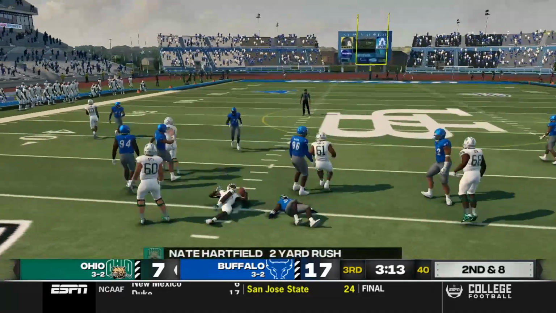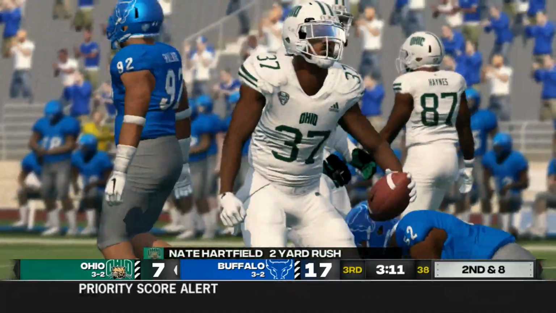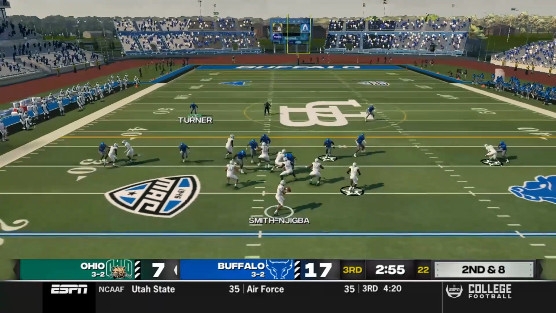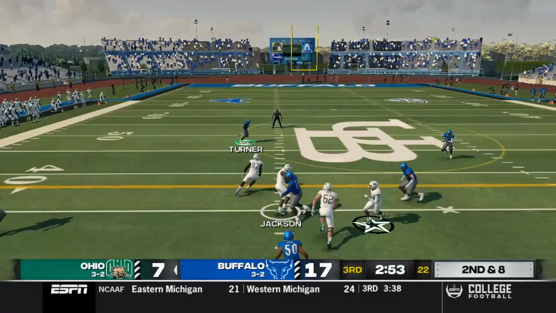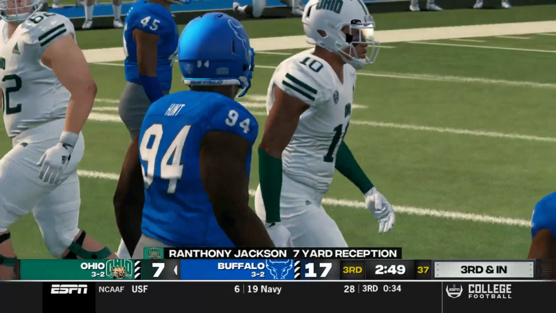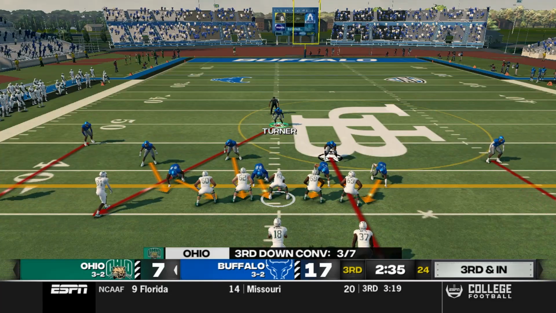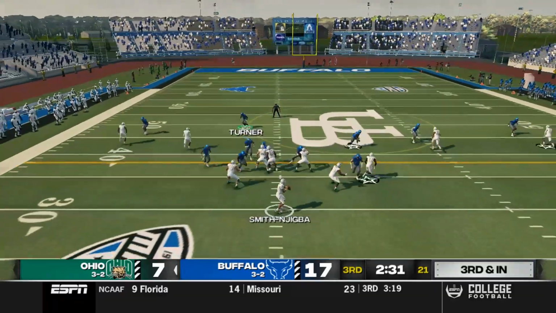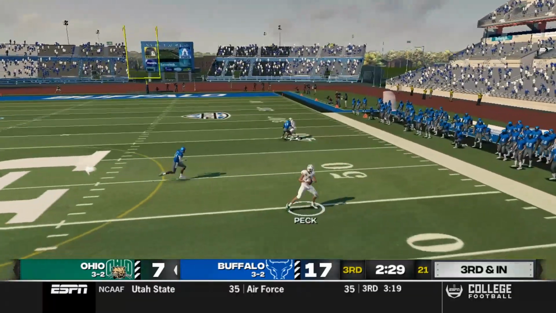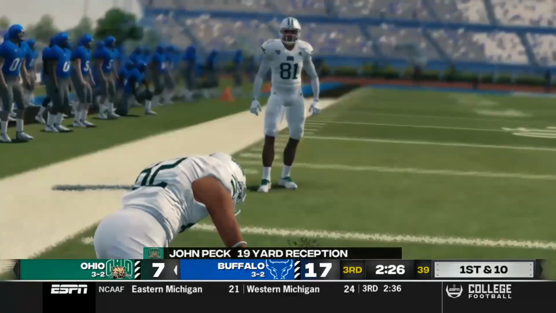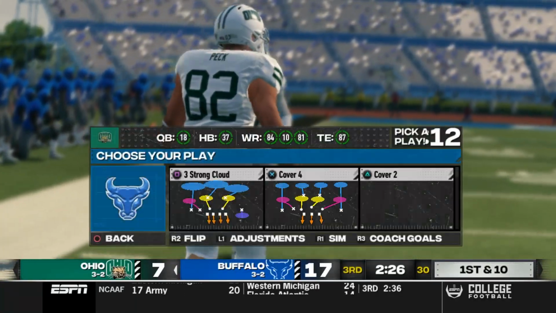Handed off to Hartfield, who gets hit by J.R. Henry right at the line of scrimmage. Can this Bobcats offense wake it up today? Smith-Njigba back to pass. He has Jackson wide open, who gains 7, setting up a 3rd and inches scenario. Bobcats look like they're going to sprint him out, but the Bulls look like they're still expecting a run. And they were wrong. Smith-Njigba gets the pass out quick to Peck. Peck gains 19 and a Bobcats first down.